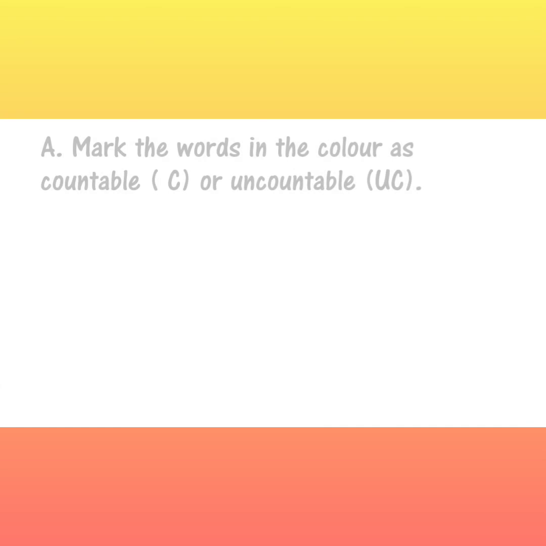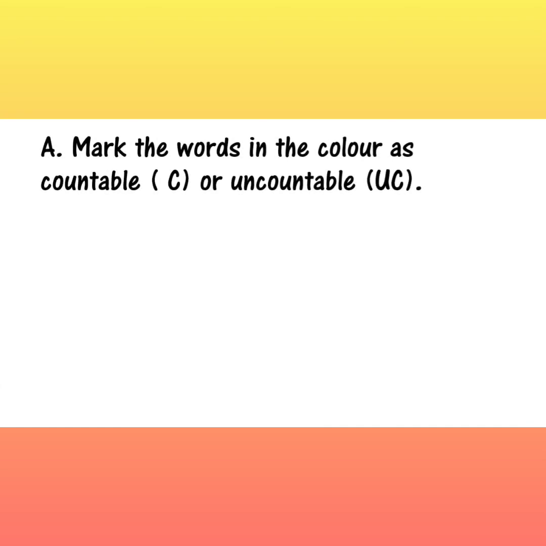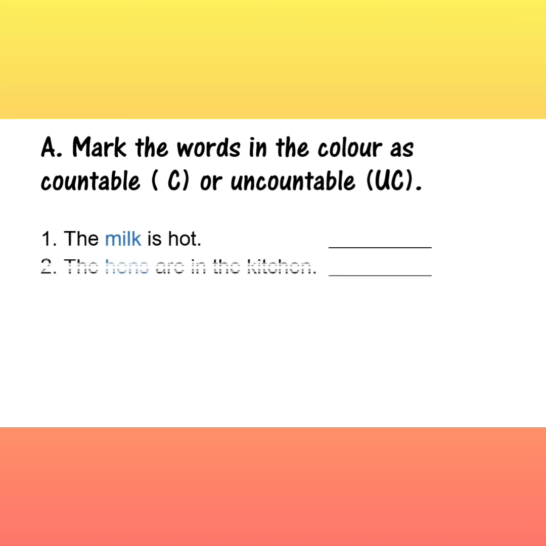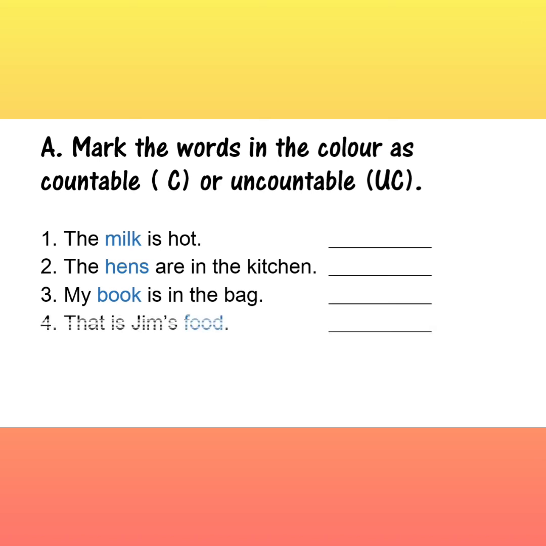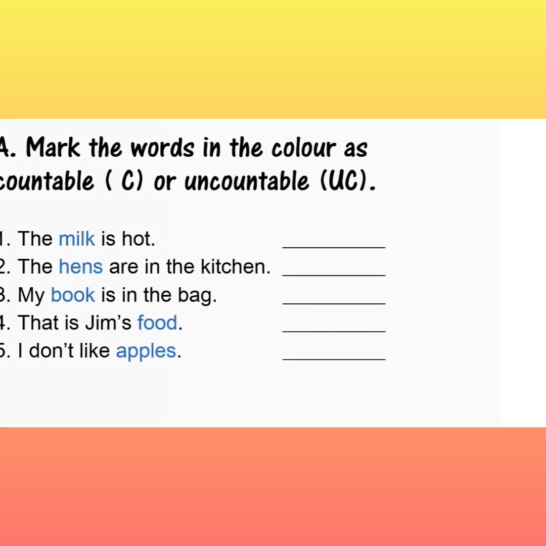So now we will start with the exercise. In this exercise, you have to write C for the countable and UC for the uncountable colored noun. Example, the first one, the milk is hot. Is milk countable or uncountable? Yes, it is uncountable. So you have to write UC in the blank. This way you have to complete this exercise.